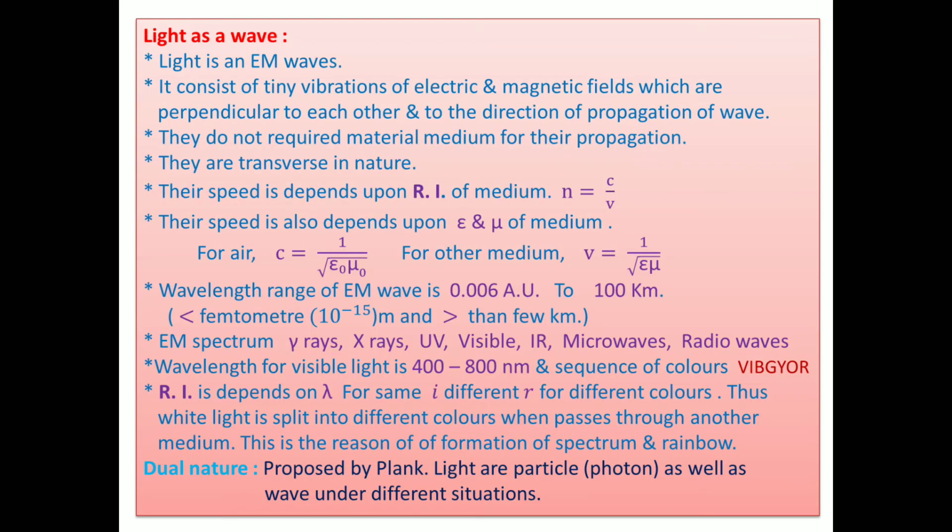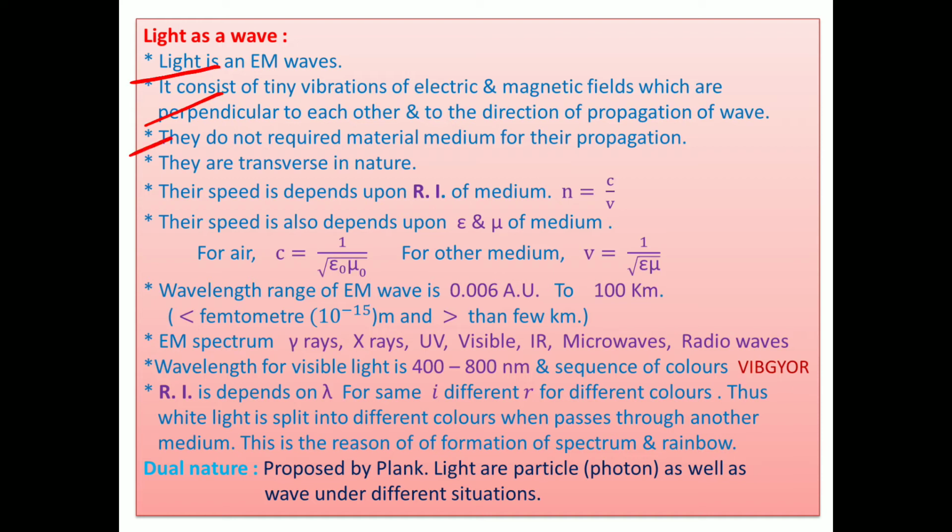Still we revise certain terms: light as a wave. According to Maxwell, light is an electromagnetic wave. It consists of tiny vibrations of electric and magnetic fields which are perpendicular to each other and to the direction of propagation of the wave. Note that electric and magnetic fields can be produced in a medium as well as in a vacuum.